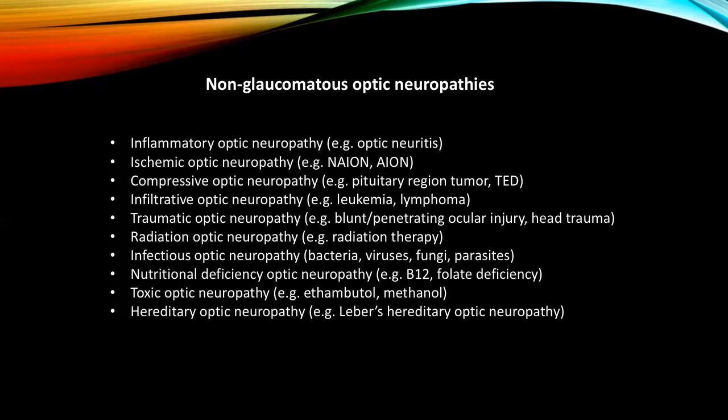A whole different list of categories of optic neuropathies. And each category has its individual causes, and you need to work up to determine what is causing the optic neuropathy.